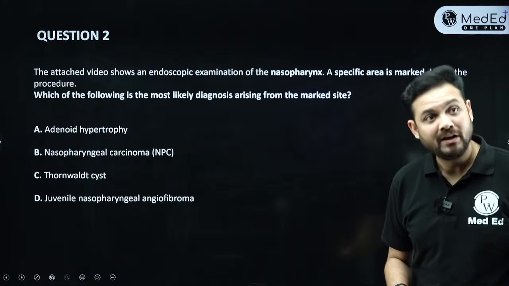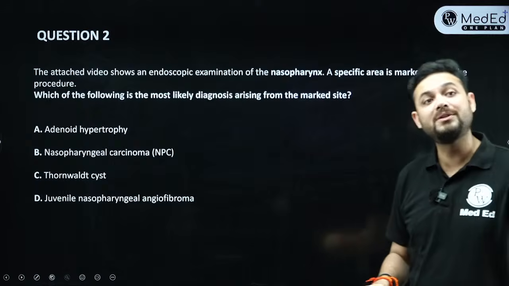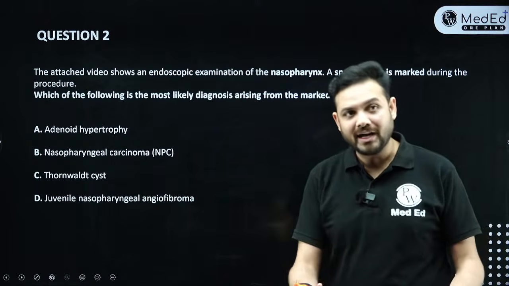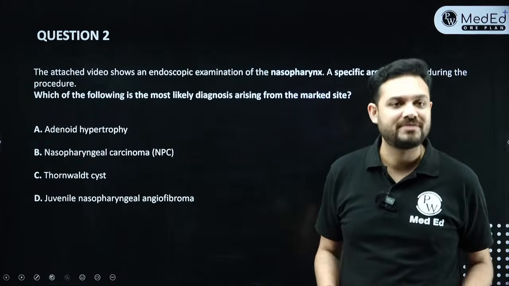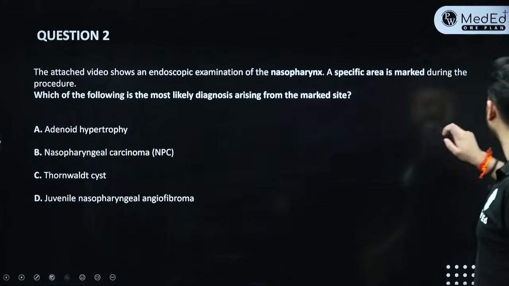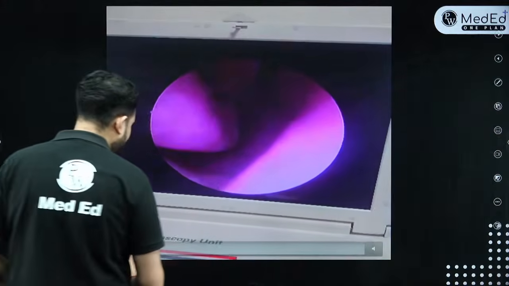So I'm going to show you an endoscopy of the nasopharynx, and I'll mark a specific area with my pen. What I'm trying to ask is, which of the following is the most likely diagnosis arising from the marked site? So whatever I mark, you need to tell me what is that area, and the second is what diagnosis comes out from that area. So first I'm going to show you the video, and then I'm going to pause, and I'm going to mark.